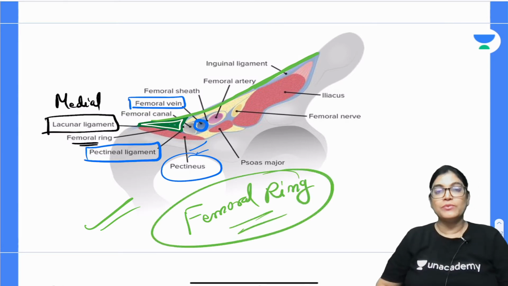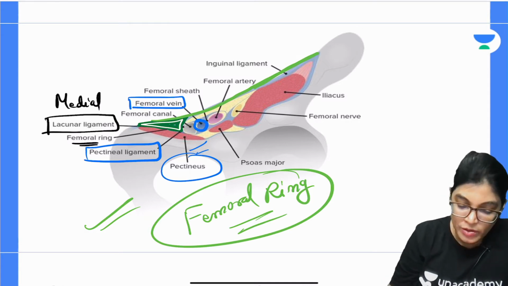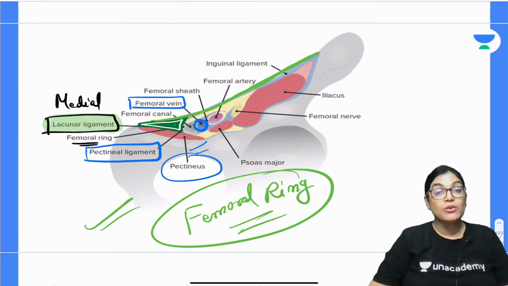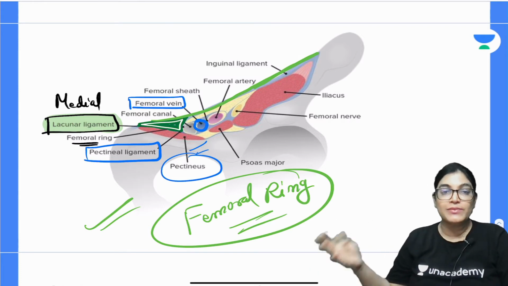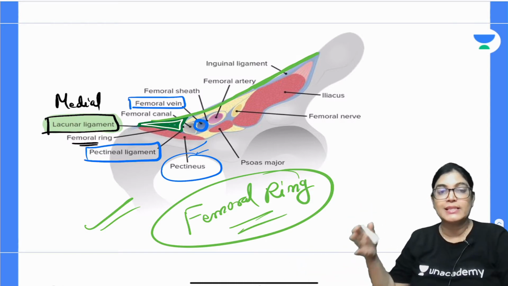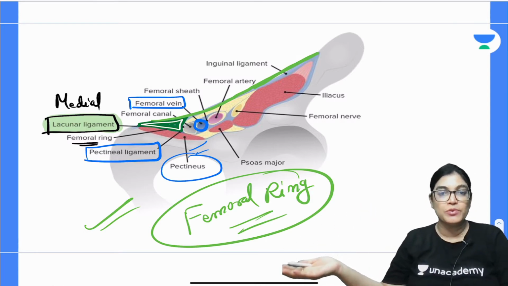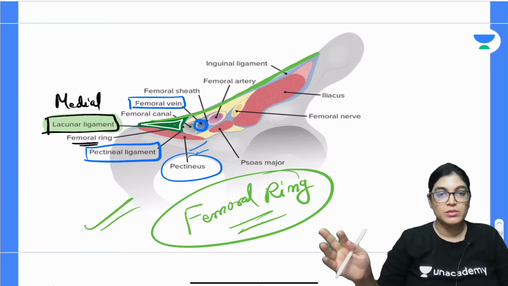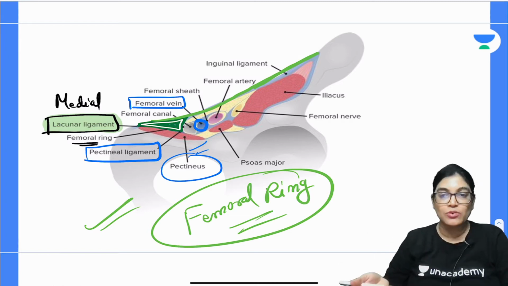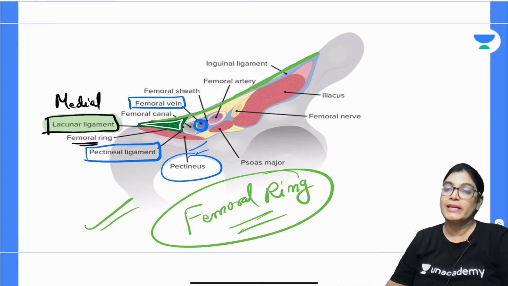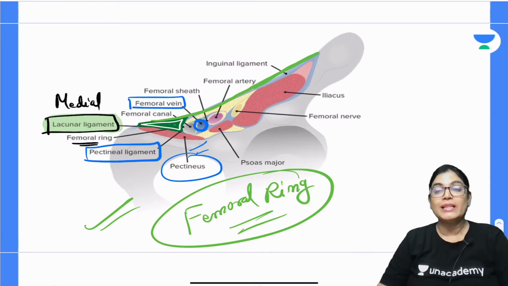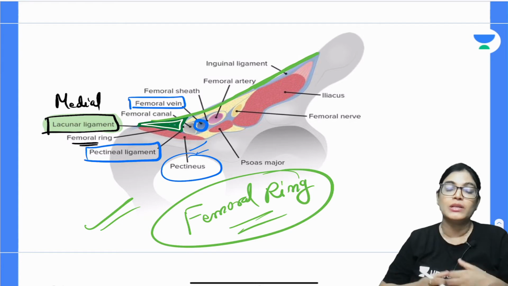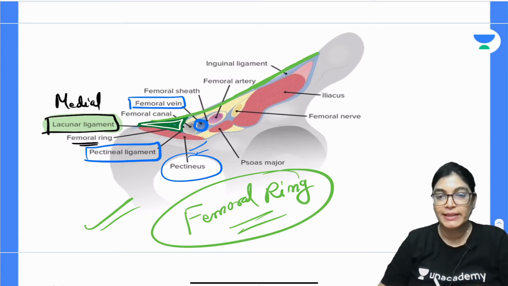So we have seen that in the femoral ring, medially the ligament located is the lacunar ligament. When the surgeon wants to treat a strangulated hernia, we have the femoral vessels on the lateral aspect. The femoral vein is lateral, and more lateral to the femoral vein is the femoral artery. So if the surgeon goes on cutting the lateral aspect, it's not possible. He has to cut the medial aspect, that is the lacunar ligament. At times there is a relation of an abnormal obturator artery on the lacunar ligament, which can lead to bleeding if surgeons blindly cut the lacunar ligament in a strangulated femoral hernia.